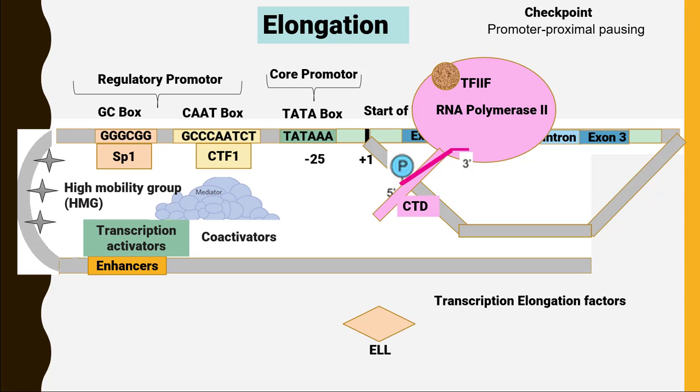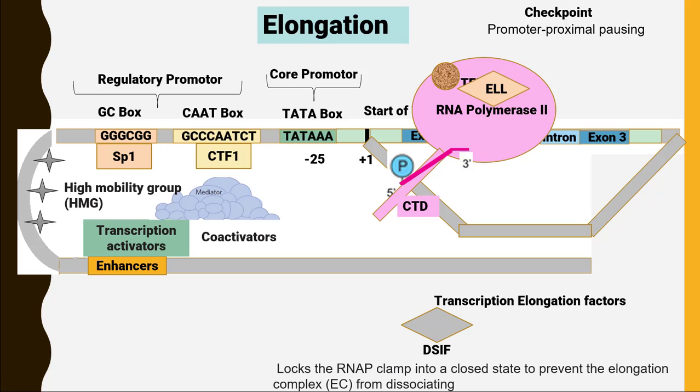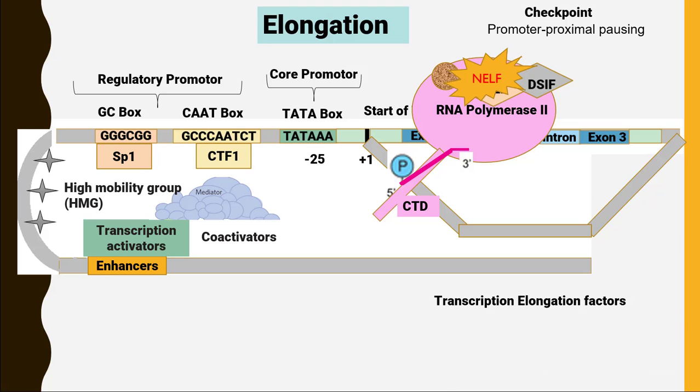The first elongation factor is ELL. It is going to attach itself to RNA polymerase II and suppress the transient pausing state of RNA polymerase. The second protein that helps is called DSIF. DSIF locks the RNA polymerase clamp into the closed state to prevent the elongation complex from dissociating. Now here's the thing: if DSIF comes in contact with NELF, it will no longer promote elongation. Rather, it will prevent the RNA polymerase from moving further.